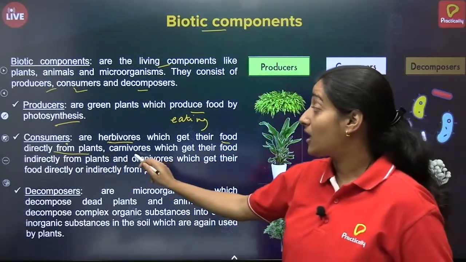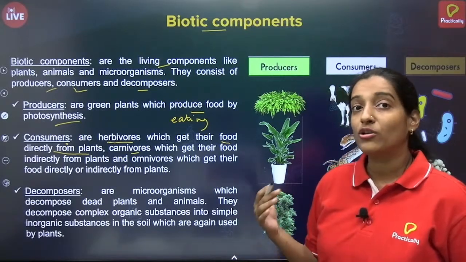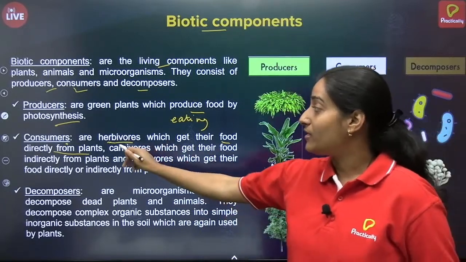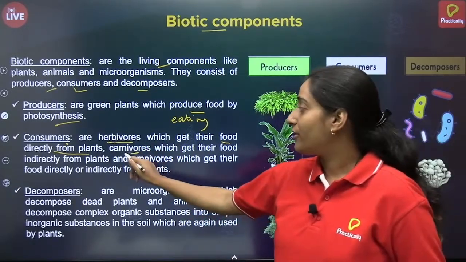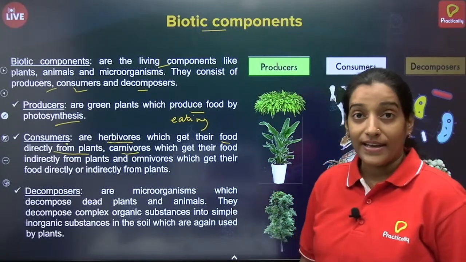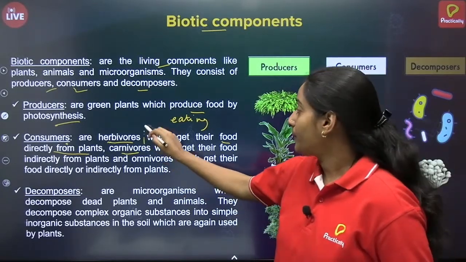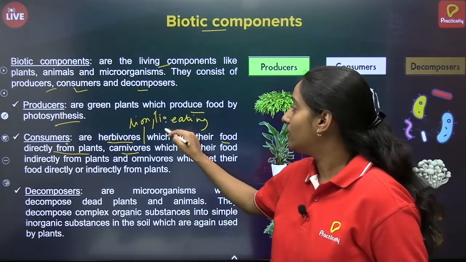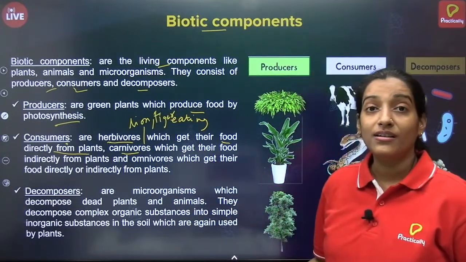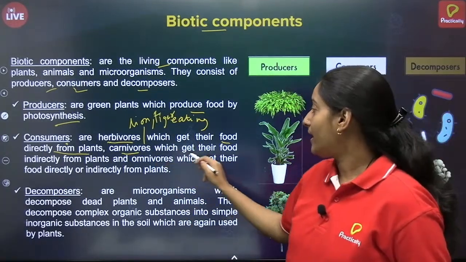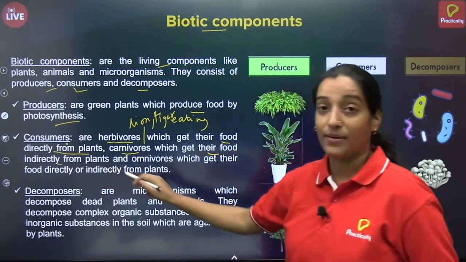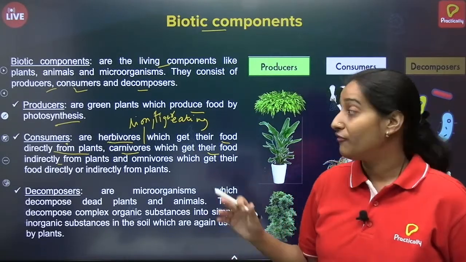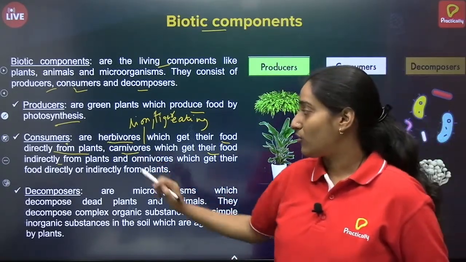Whereas carnivores are organisms which eat the animals. Correct? They eat the animals who are consuming the plants. So, animals like lion, tiger, these are carnivores, which get their food indirectly from the plant, because these animals are not directly eating the plants. They are consuming the animals which are eating the plants. Therefore, they are known as carnivores.